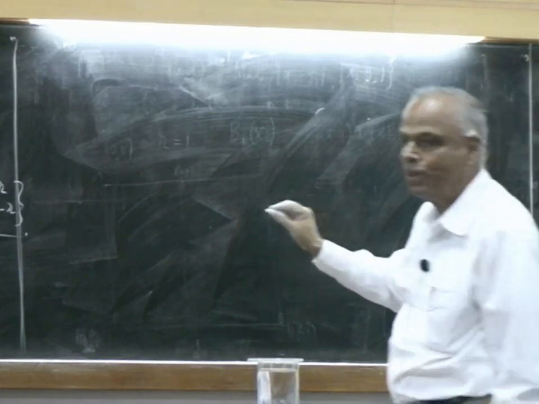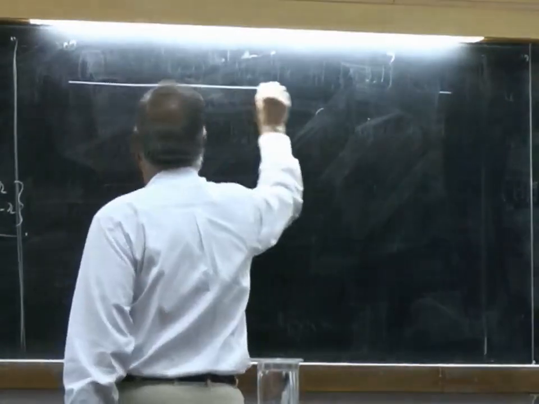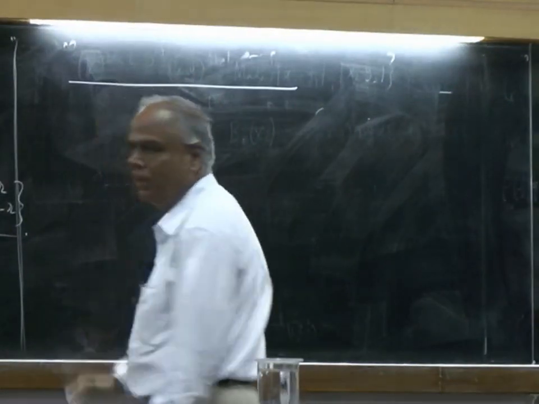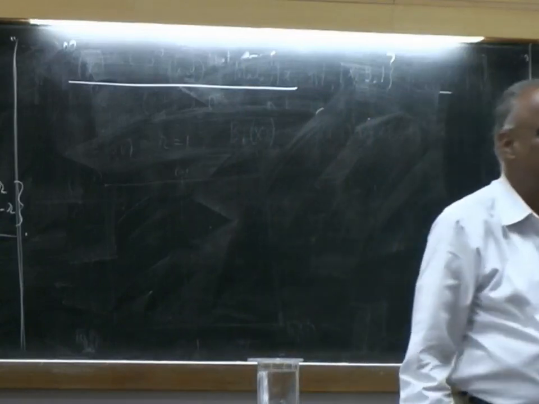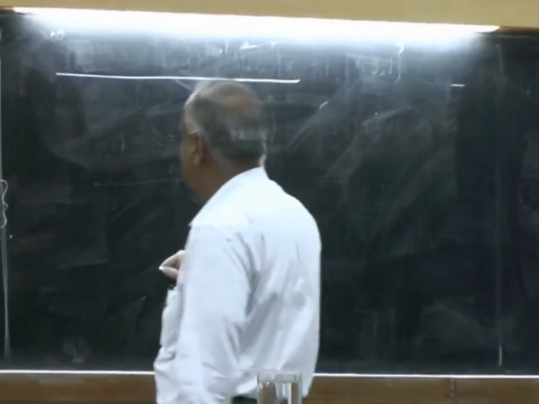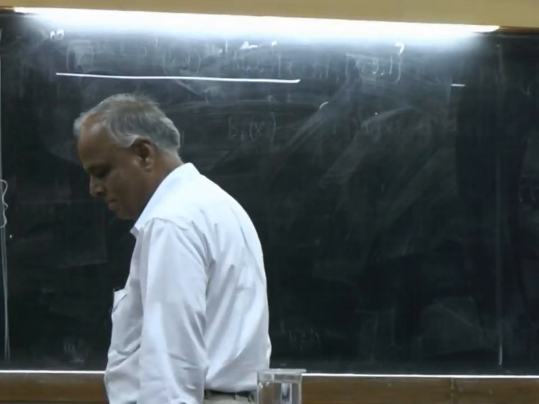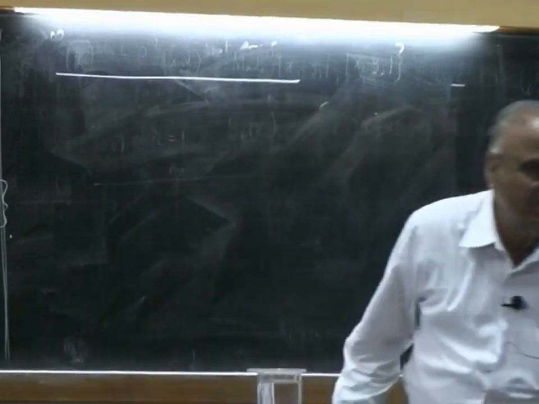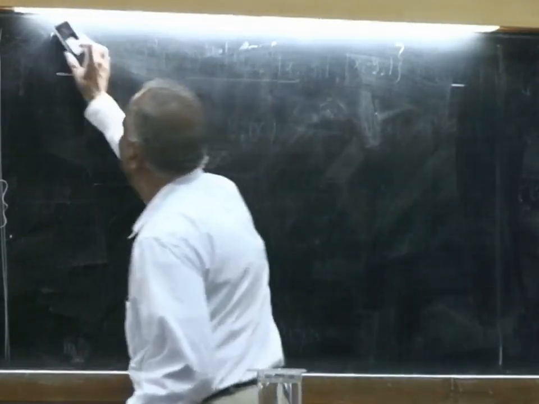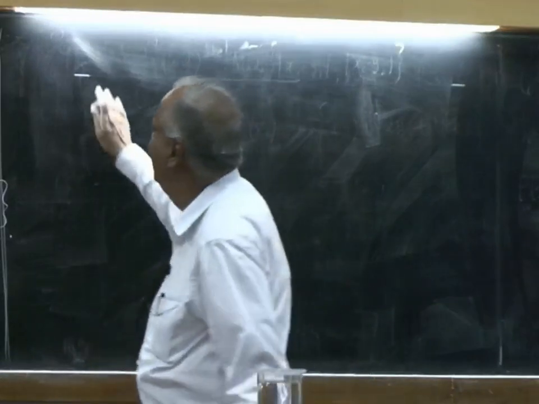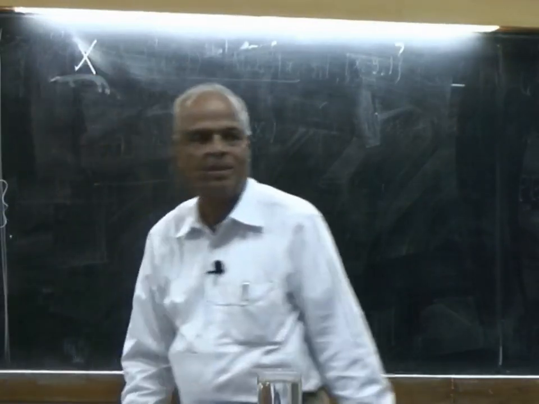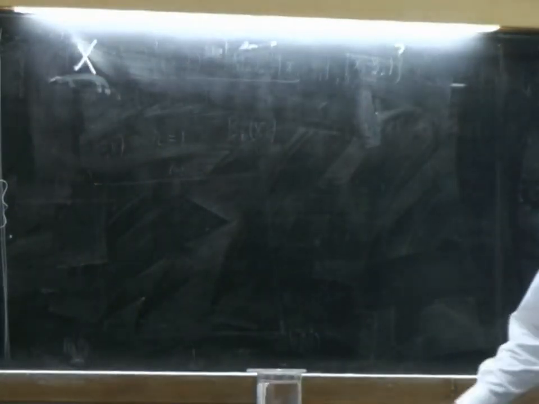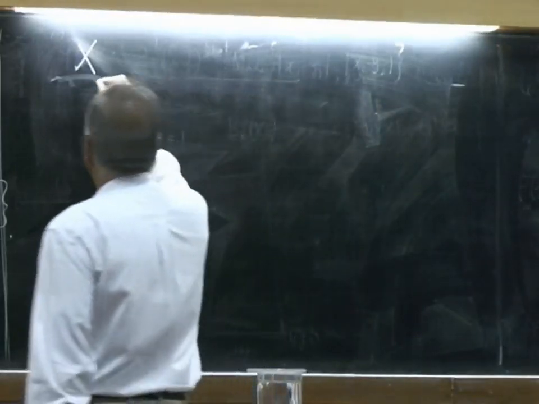So, suppose let us look at the real line now. This is the usual metric space, and probably I will give one more example, so worth looking at it. Let us look at any non-empty set X, and let us say the discrete metric.